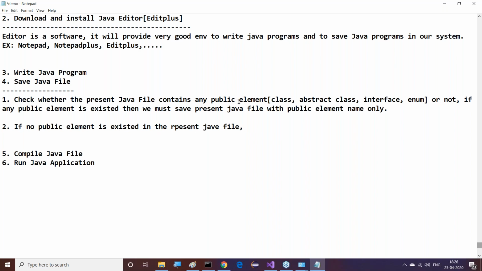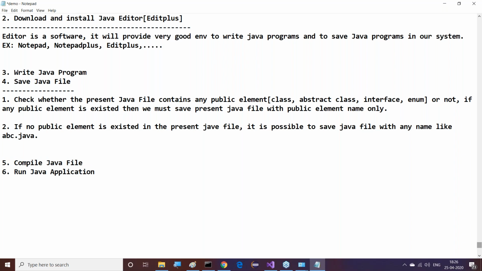Then, in that case, it is possible to save the Java file with any name, like abc.java or xyz.java. With any name here, we can save that.